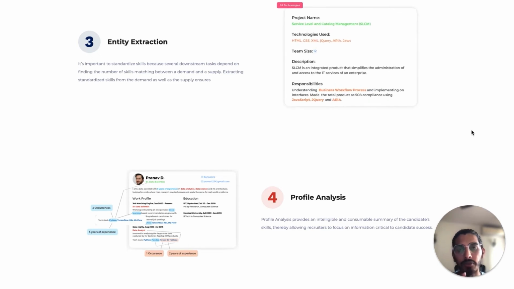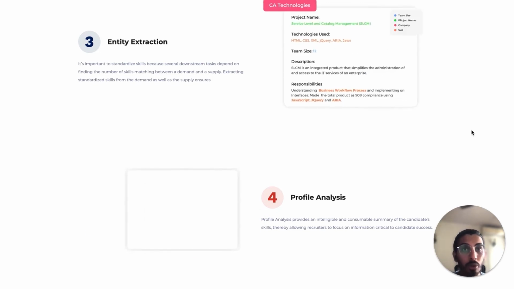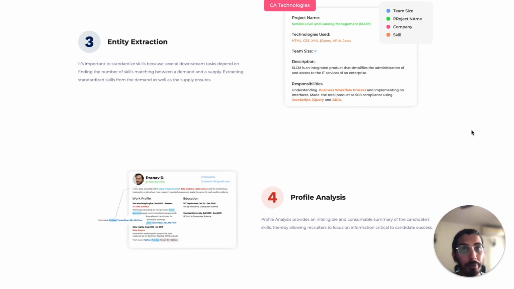We extract the information better and analyze it better to solve multiple problems. We have also done testing of the resume parser, and we found that our resume parser outperformed the competition by 15%. That shows the kind of effectiveness our resume parser has.